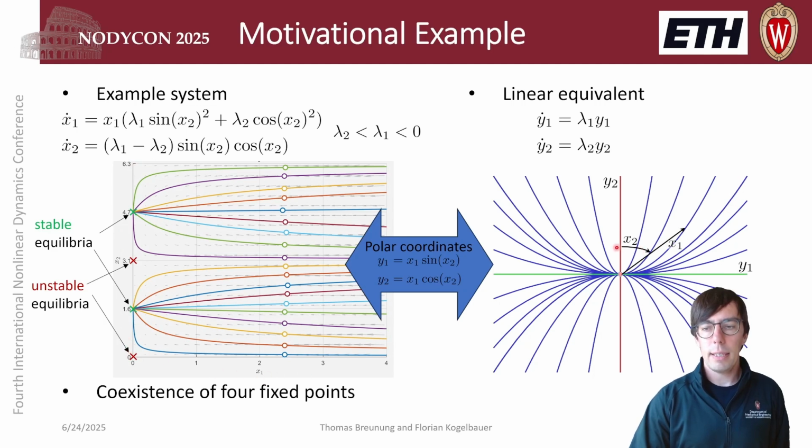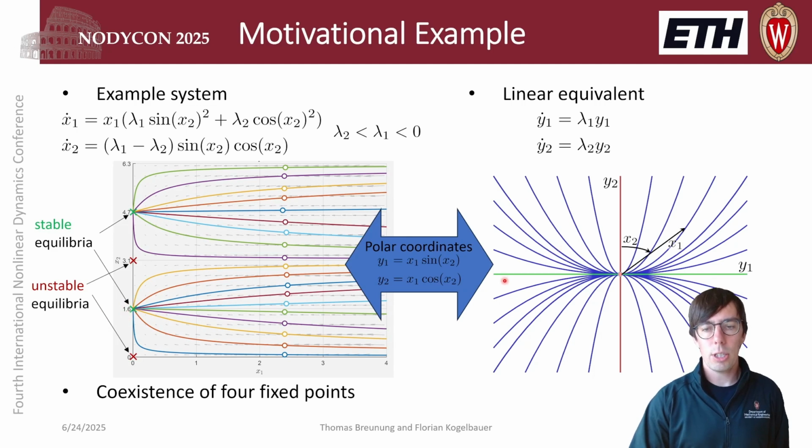However, we see that because the initial conditions decay along the slow stable direction y1, the angle x2 approaches the value of pi over 2. So this gives rise to this fixed point here on the left hand side.